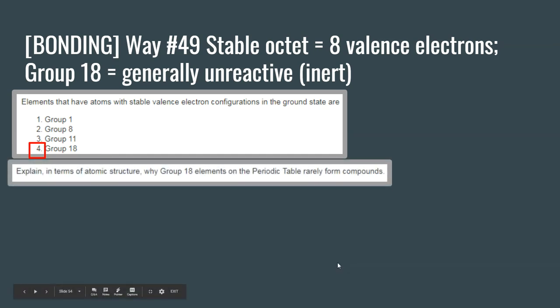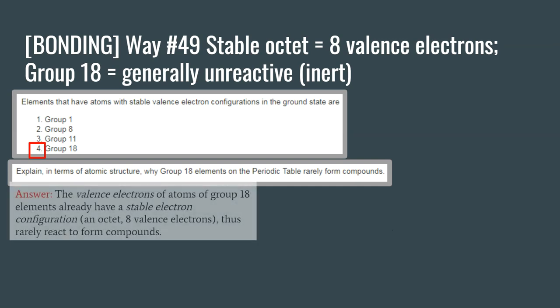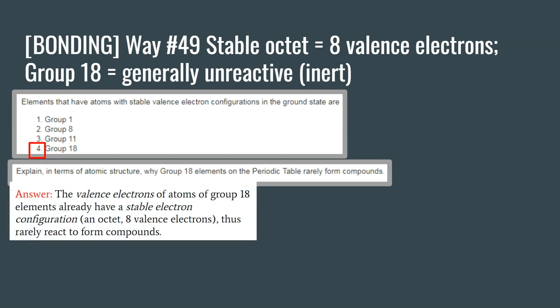Explain in terms of atomic structure why group 18 elements on the periodic table rarely form compounds. So again, you have to mention something about their structure or the components of their structure, which explains why group 18 rarely form compounds. You would simply have to state that the valence electrons of atoms of group 18 elements already have stable electron configurations. They already have an octet, or 8 valence electrons, with the exception of helium. Thus, they rarely react to form compounds.